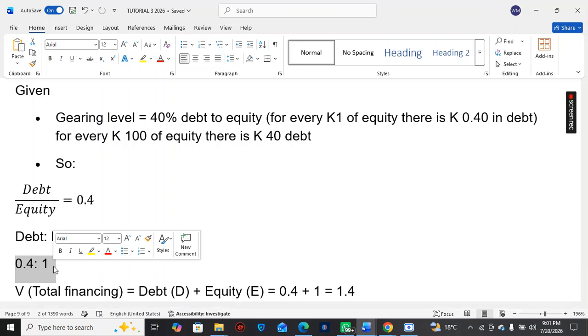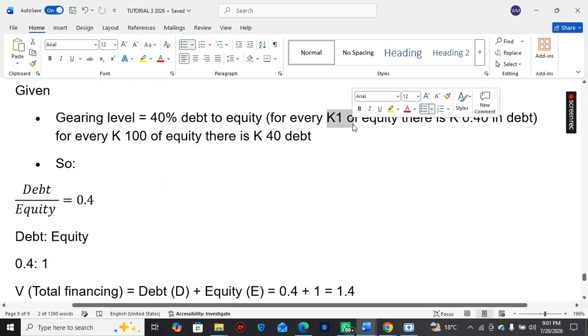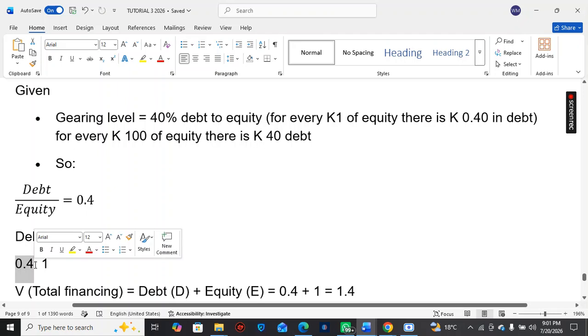Remember, gearing is telling you how much debt financing you have compared to your equity financing. So you say, if I have 1 quarter of equity financing, then how much debt financing will I have? 40% of 1 quarter, 0.4. Colleagues, any questions on that part? Mr. Twambo, any questions there?